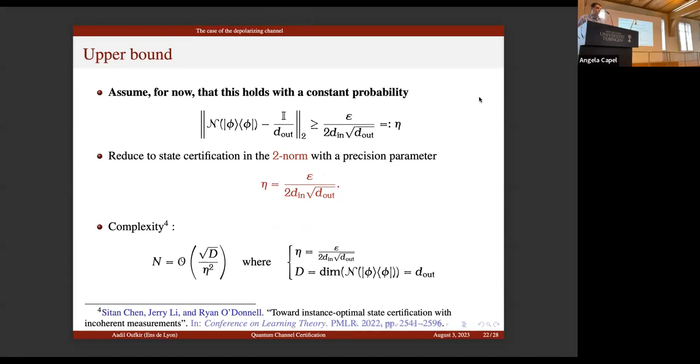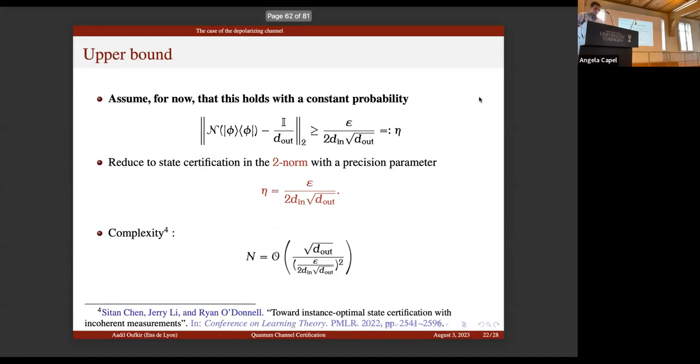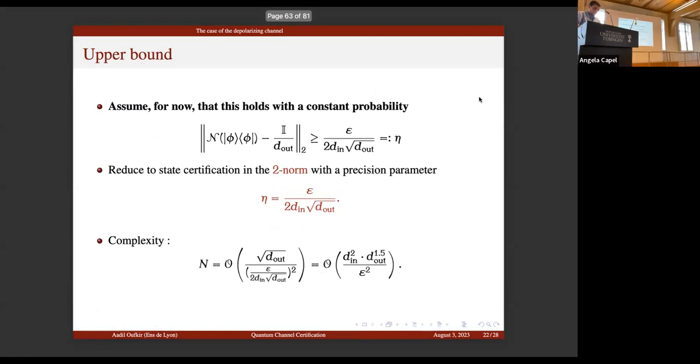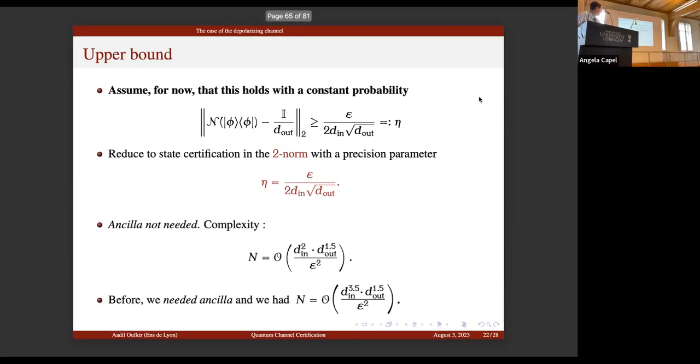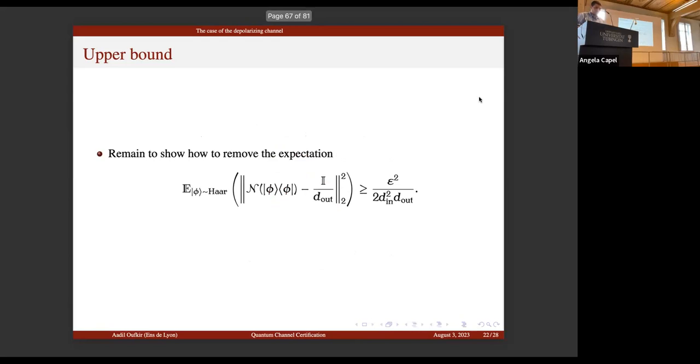Now the dimension is d out, because this is the dimension of the output state, and we don't choose the system. The new precision parameter is epsilon over the square root of d out. If we put in the parameters, we obtain d in times d out to the power 1.5 over epsilon squared. This is better than the previous complexity, of course, and we don't need an ancilla. Previously, we needed an ancilla to prepare the Choi state. The only issue is how to remove this expectation.